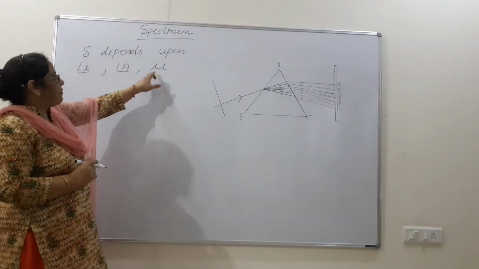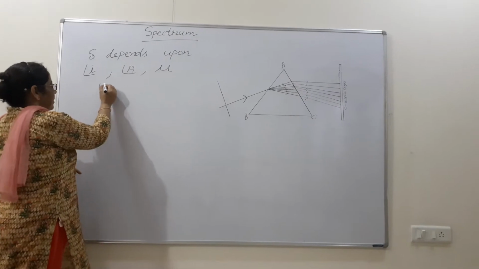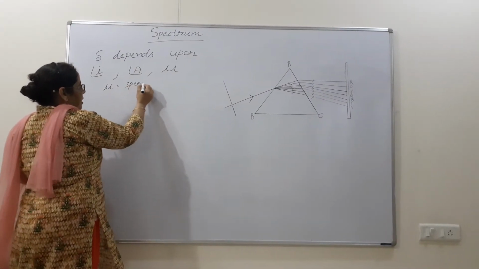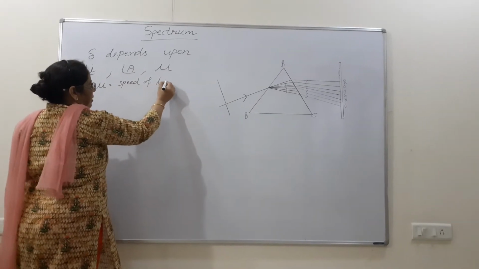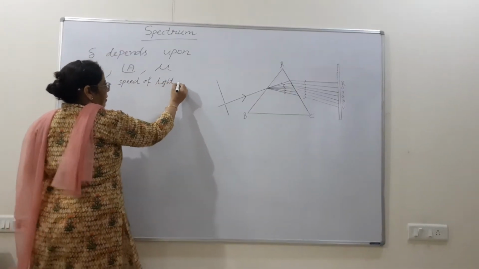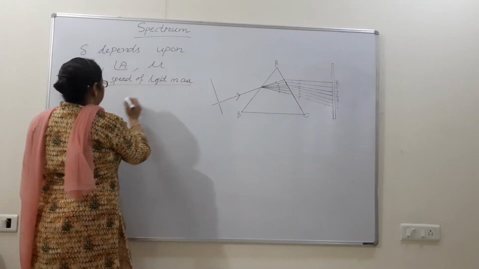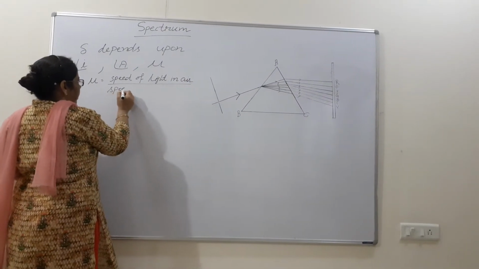Then, this refractive index is the speed of light in air divided by the speed of light in medium.